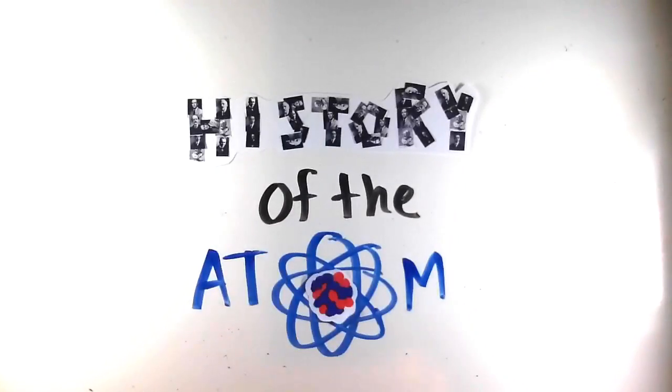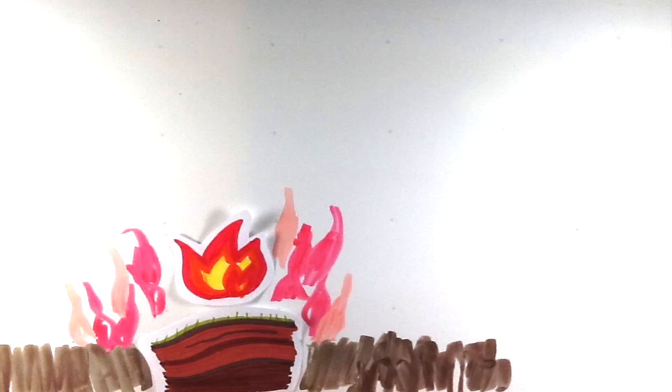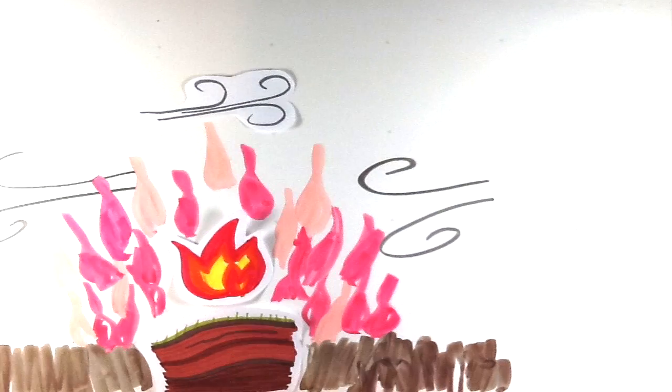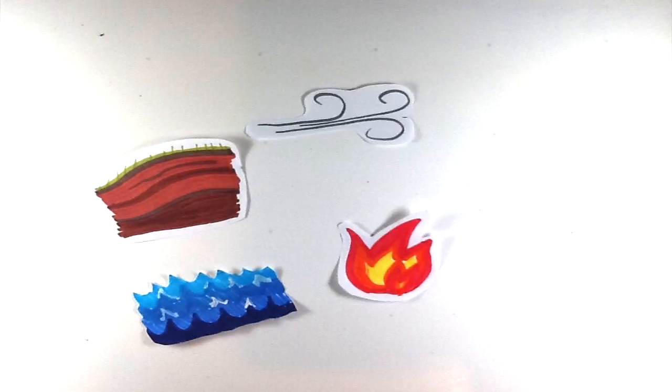In school, we hear a lot about atoms, but how did we come to the atomic structure that we all know and learn today? It didn't all start out like this. In ancient Greece, people believed that the world was made of 4 elements: earth, fire, wind, and water. The 4 elements would bond with love and break apart by spite.